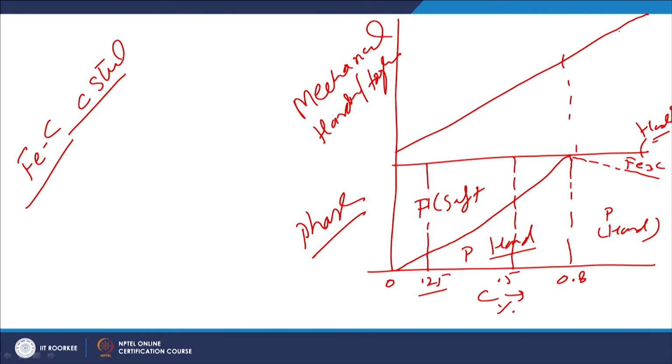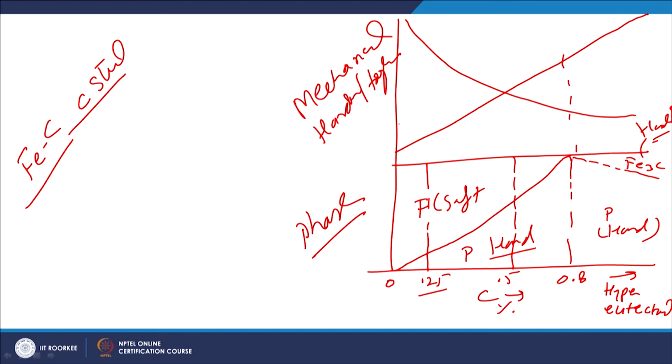Hardness keeps on increasing, even after this point, because iron carbide starts appearing above 0.8% carbon, and this is the side of the hypereutectoid steel, and below this we have hypoeutectoid steel. On the other hand, the toughness decreases very rapidly. So, hardness and toughness show opposite trends.